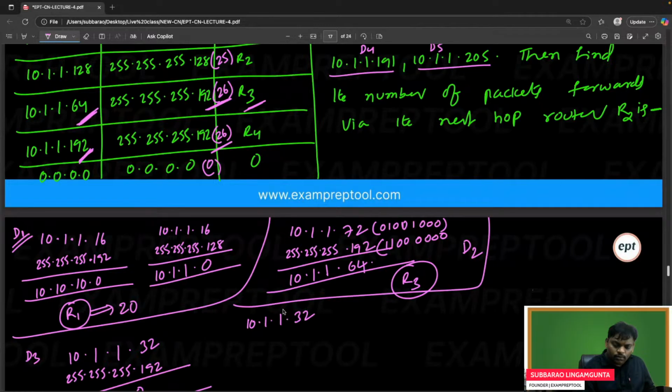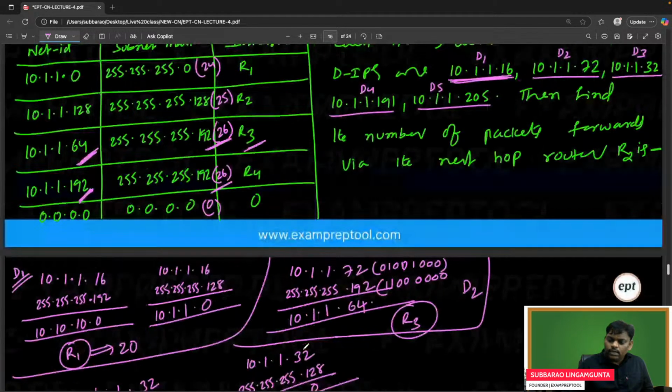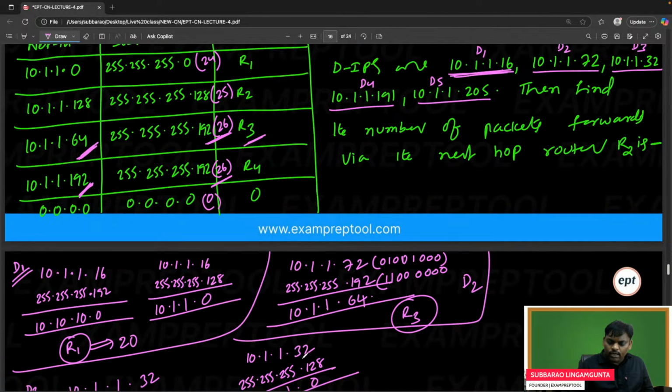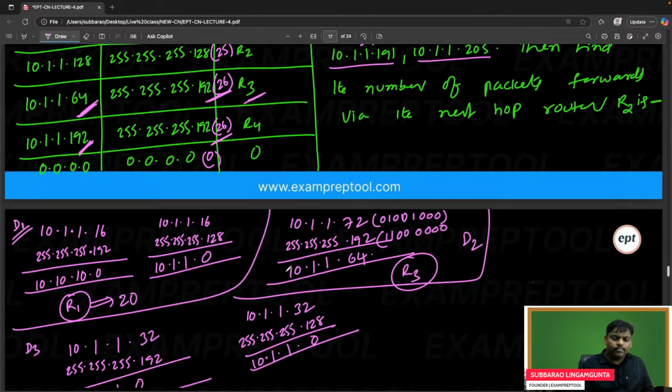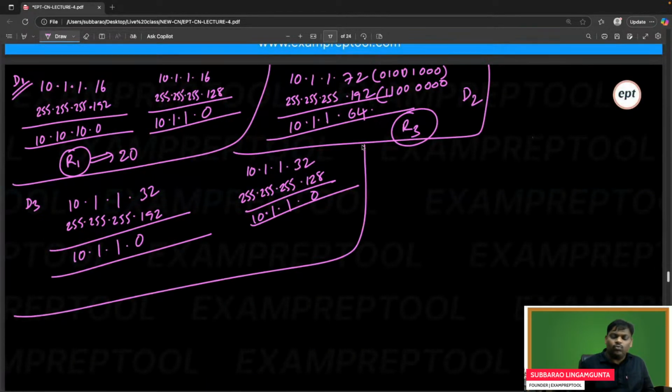10.1.1.32. So if you see the R2, 255, 255, 255, I think 255 is over. Lastly, 128. If you do this, 10 here, 1 here, 1 here, it is a 0. Let's see if I have done anything wrong. 32, 128. I think there is no relation. 0 will come. It is not matching. So D3 also over.